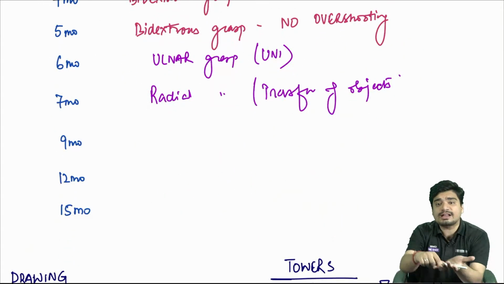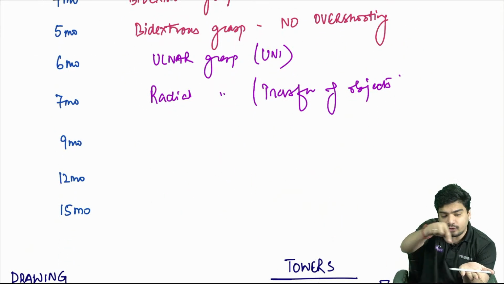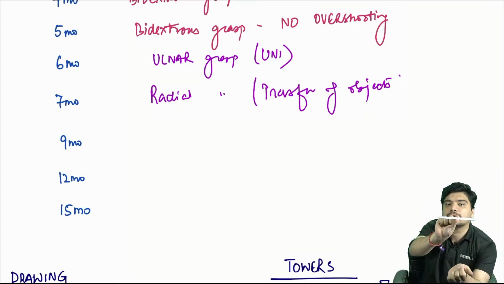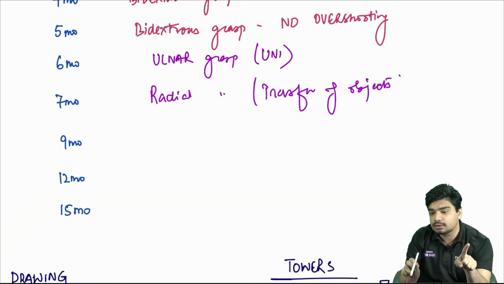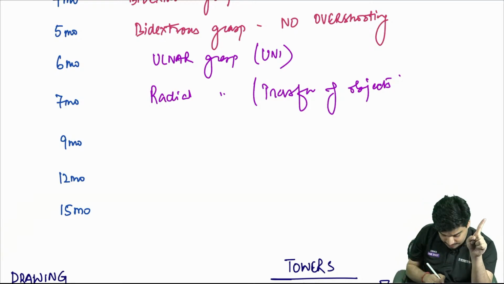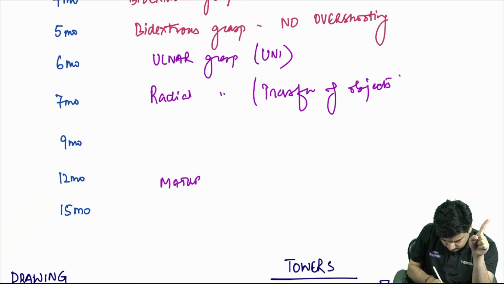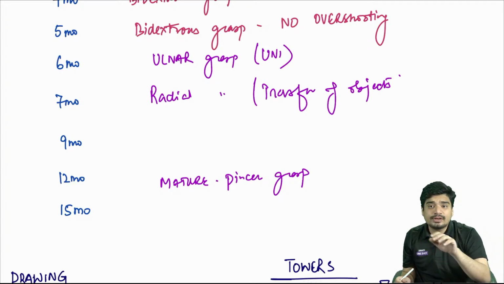At 9 months, imagine this is a pen. If he's holding this pen like this, using only the index and thumb finger, this is called mature pincer grasp. Just this is mature pincer grasp. This comes at 12 months.